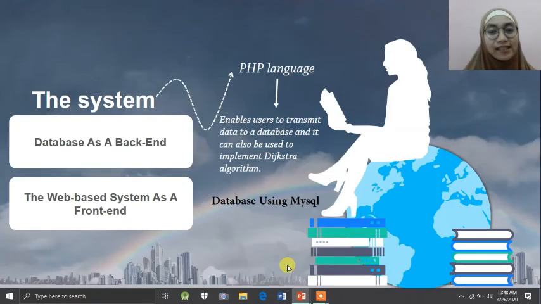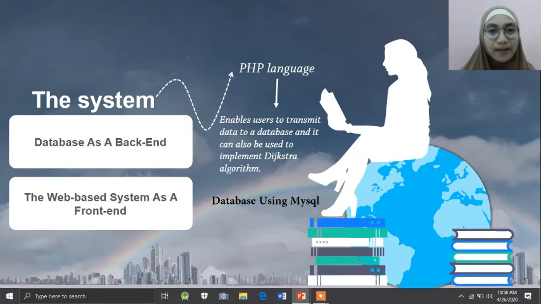The researcher split the system into two parts, which are a database as the back-end and a web-based system as the front-end. And the system used the PHP language. Why? Because the PHP language enables users to transmit data to a database, and it can also be used to implement the Dijkstra algorithm.